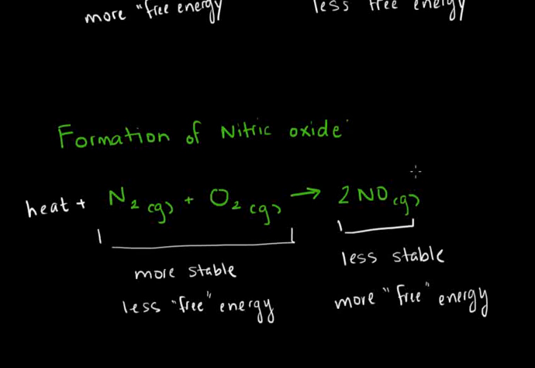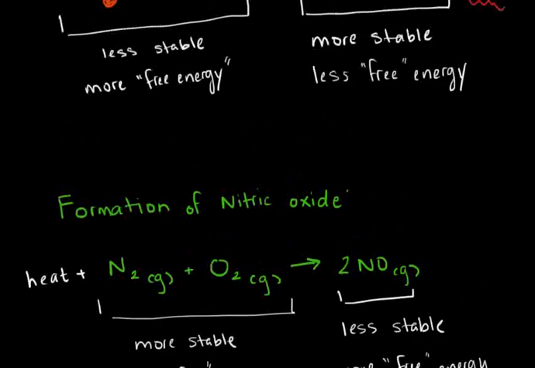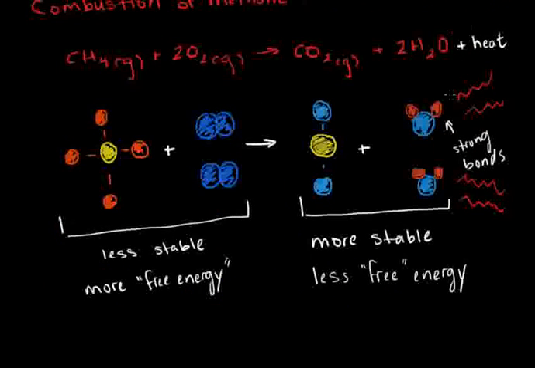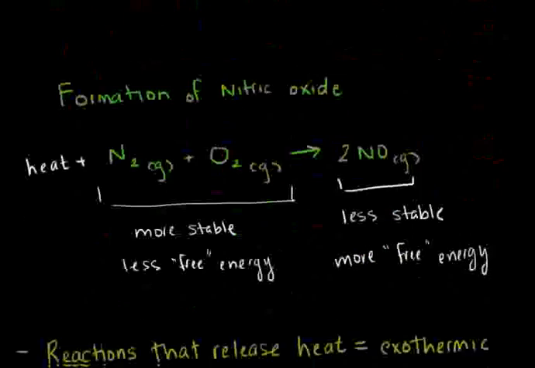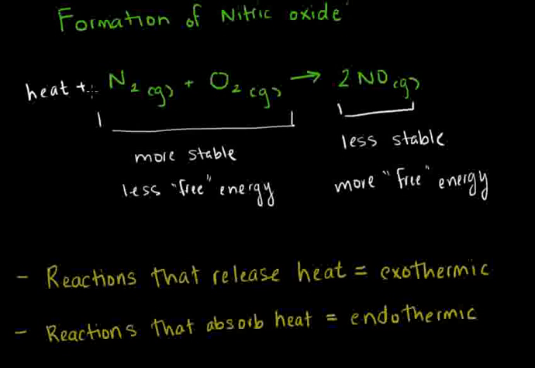I've repeated myself multiple times, but I want to hammer home this concept. By adding this heat term to either side of the reaction, we're making sure these reactions obey the first law of thermodynamics. And so we can see that reactions can either produce heat as a product, or they can consume heat as a reactant.